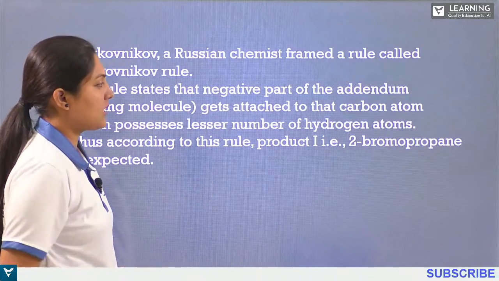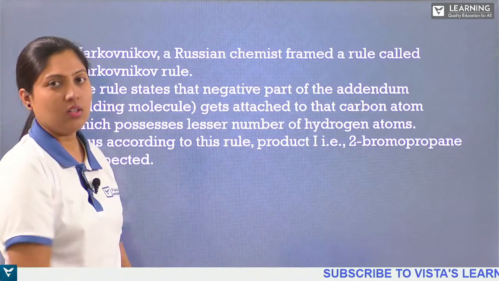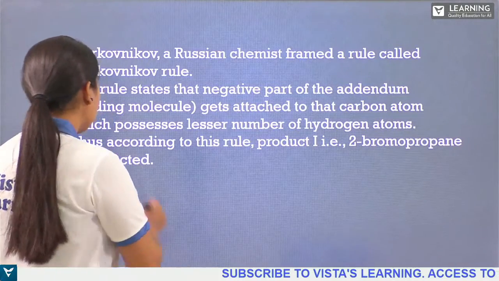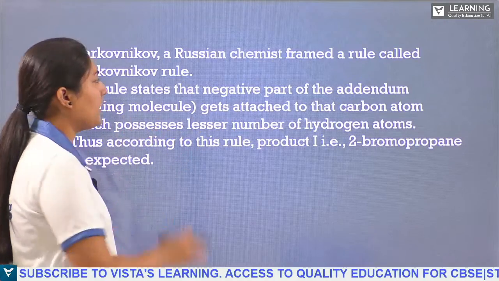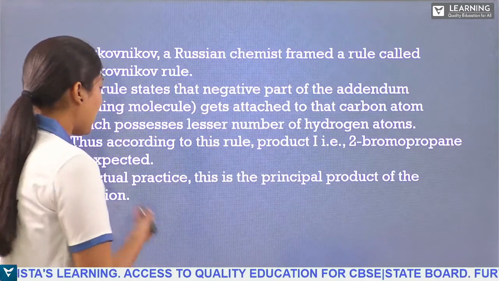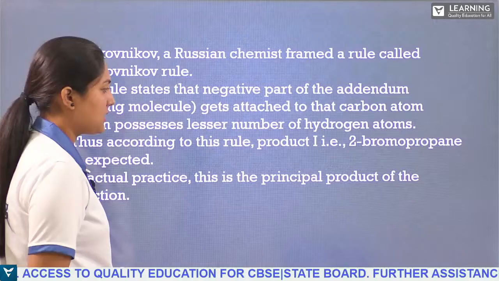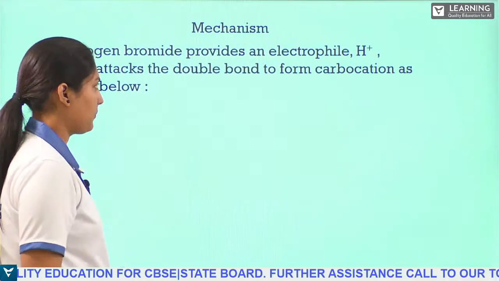Thus we can say that the product we saw, 2-bromopropane, is expected rather than the other one according to Markovnikov's rule. In actual practice, this is the principal product of the reaction.